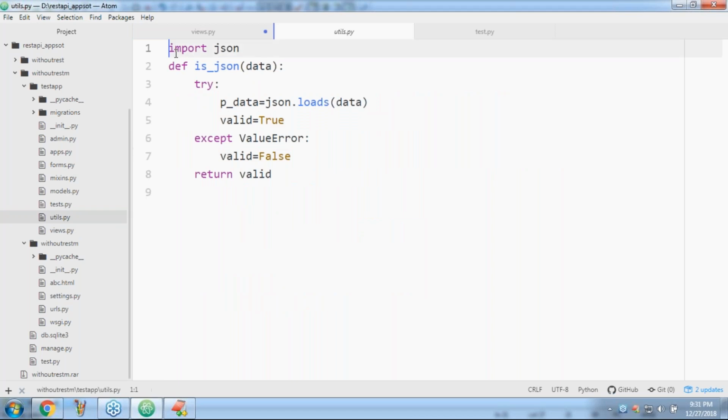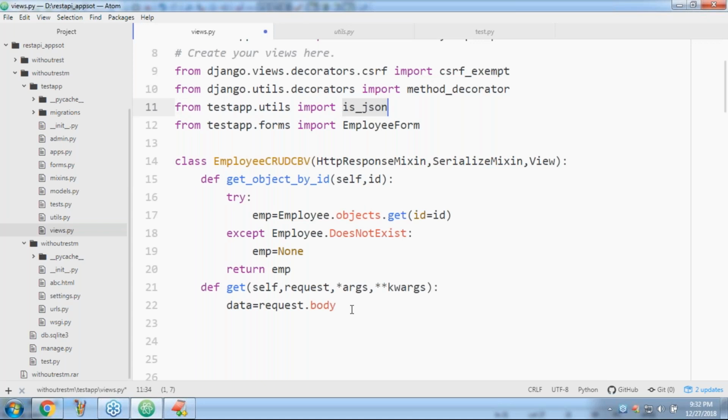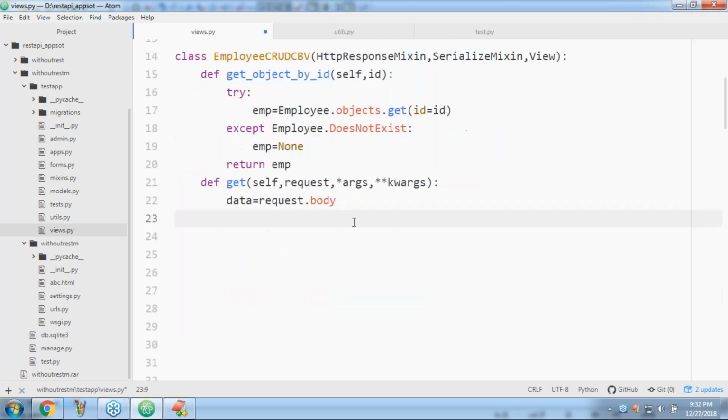I covered this already, right? Now here what I want is to check whether it is JSON or not. If it is not JSON, provide a response saying please send valid JSON only. Can I copy paste this particular code or not?